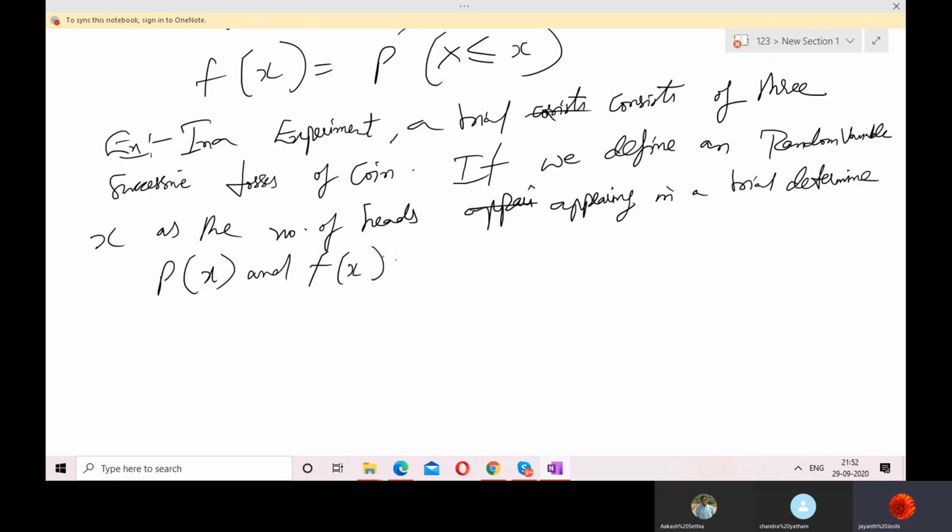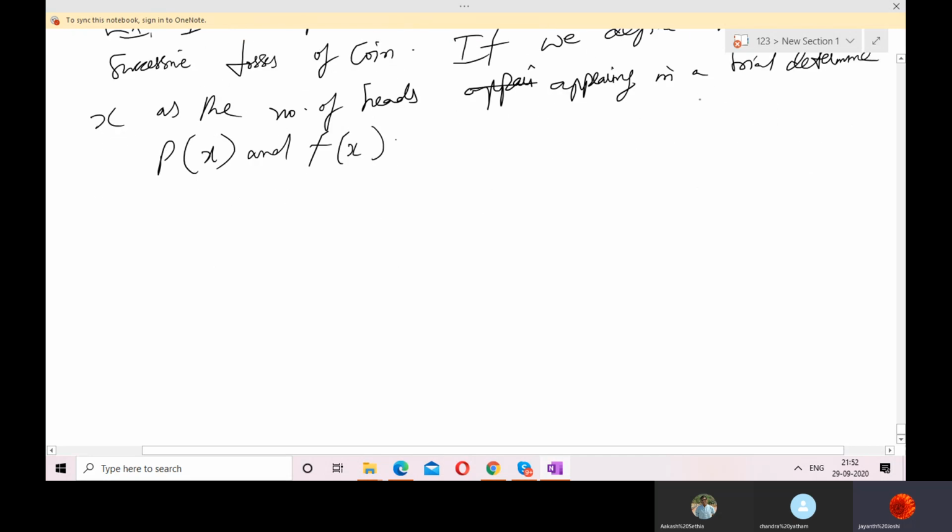Just a second. Now let us go ahead. Now, so the CDF is what and probability density function is what. Okay. So now let's go ahead.